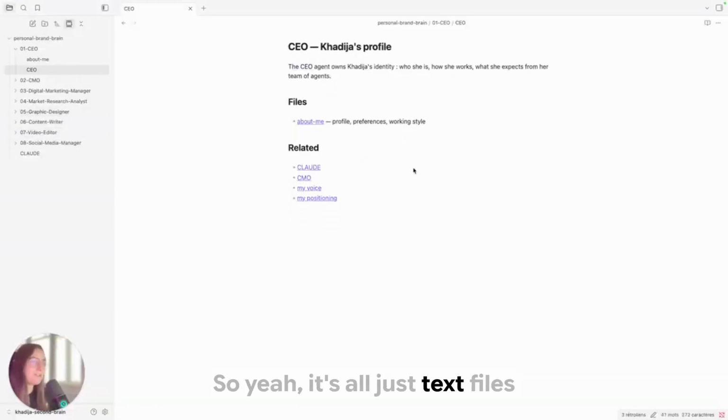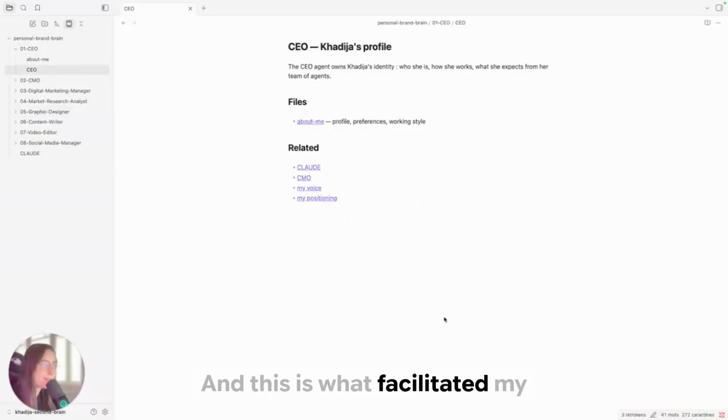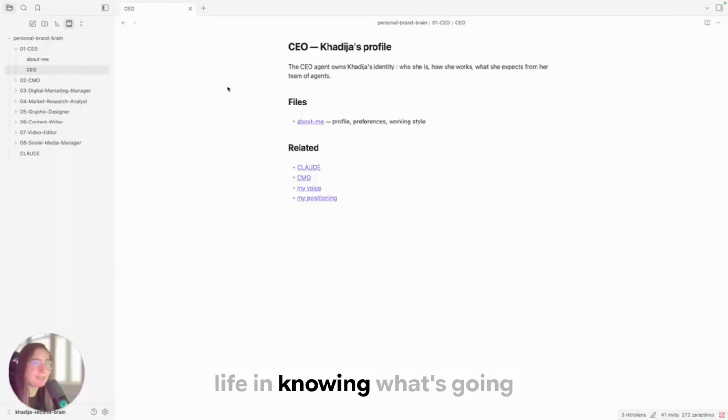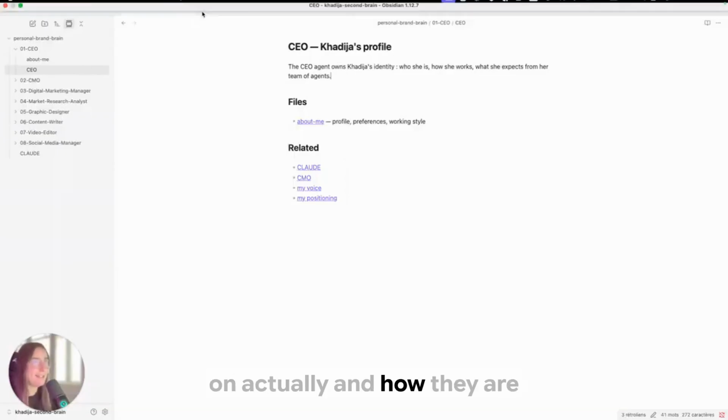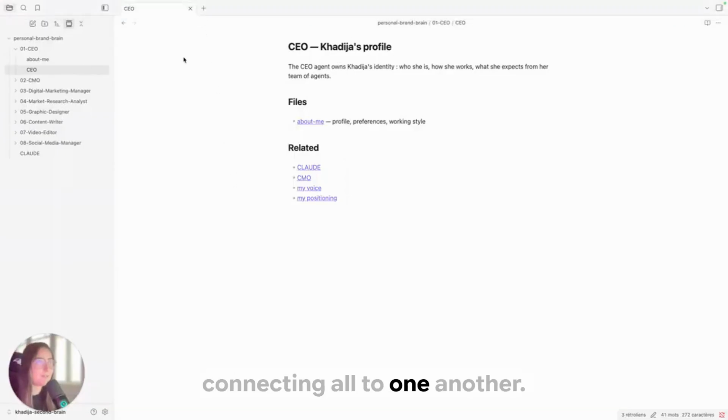So yeah, it's all just text files, and Obsidian just makes them visible. And this is what made my life easier in knowing what's going on, and how they are all connecting to one another. So thank you so much, Martin, for this amazing tool. It's really helpful, and it's really nice to play with those neurons.